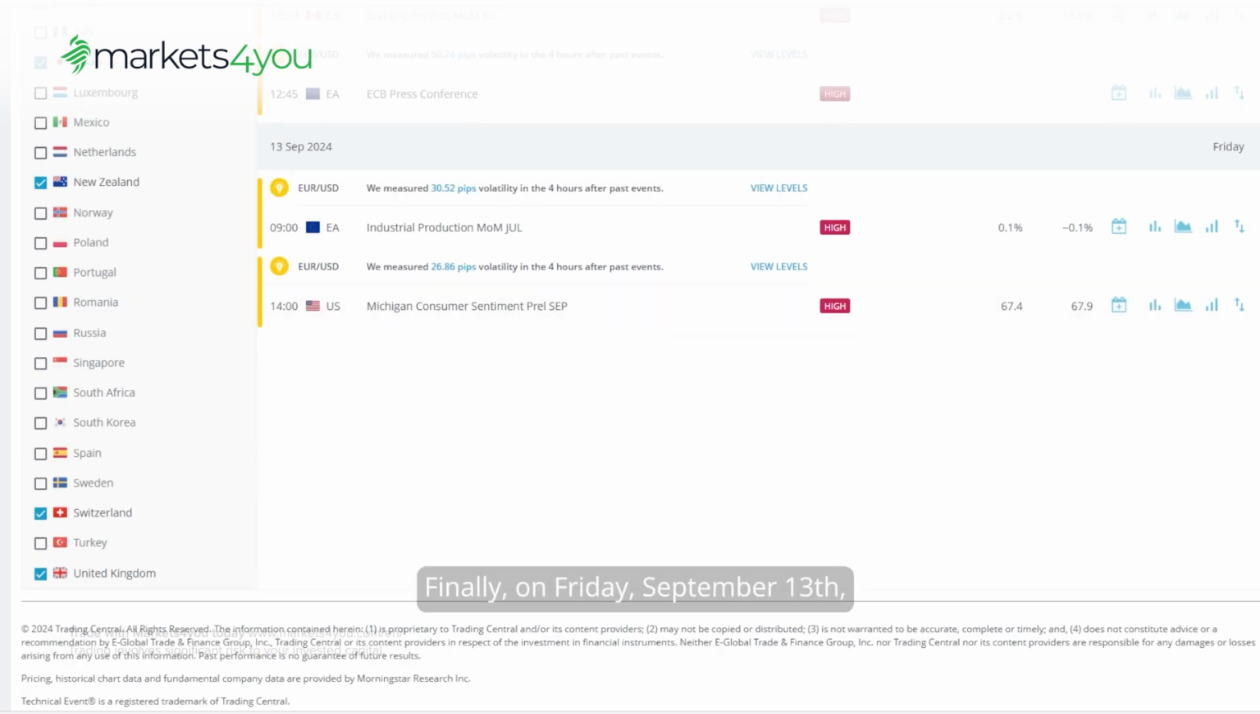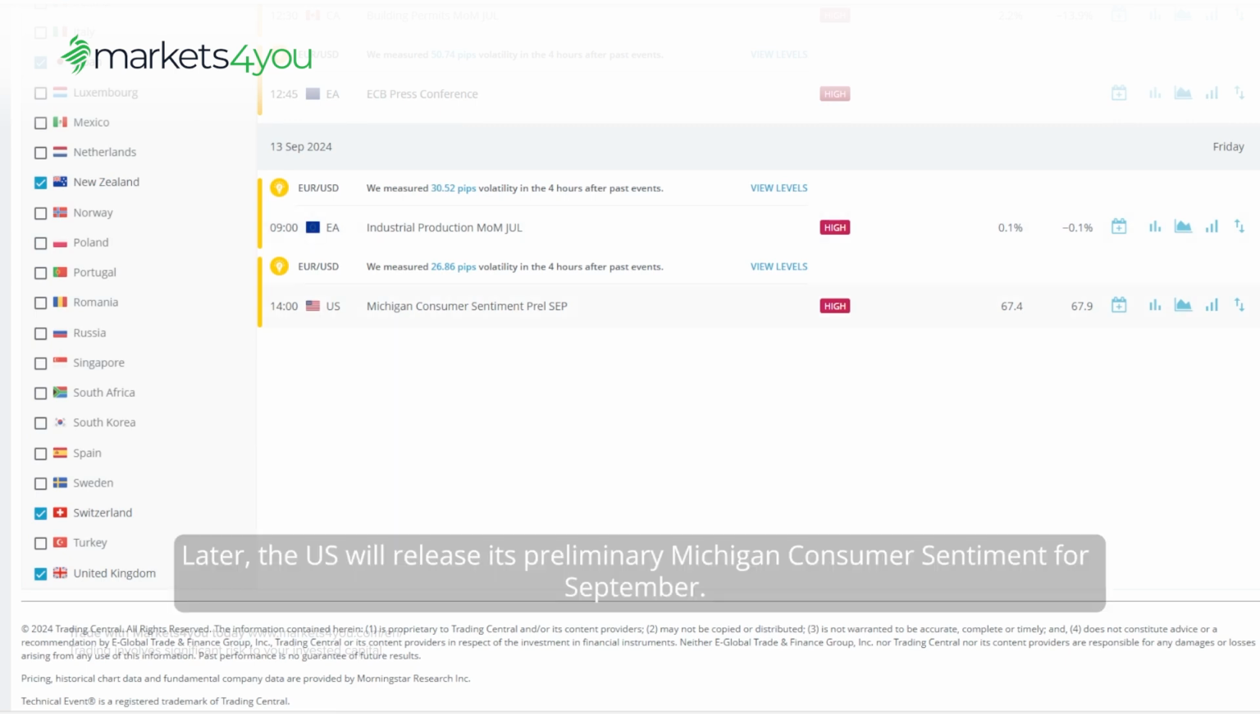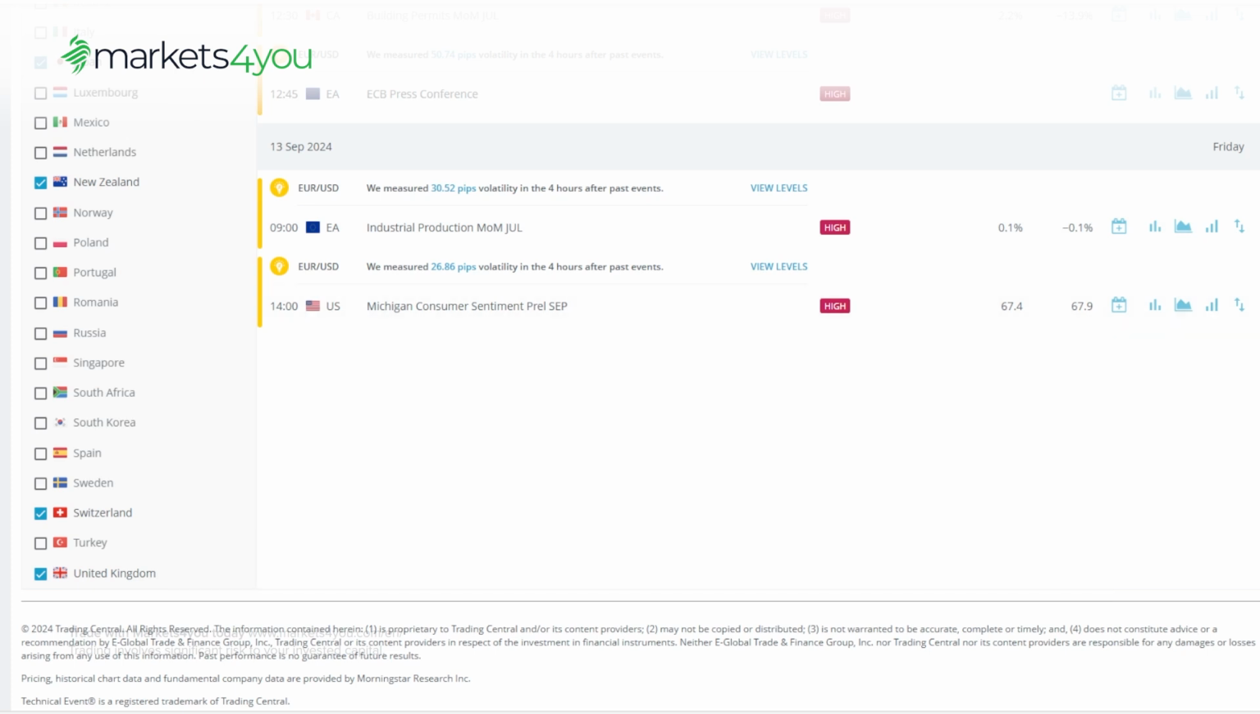Finally, on Friday, September 13th, the focus will shift to the euro area with the release of the industrial production data for July. Later, the US will release its preliminary Michigan consumer sentiment for September.